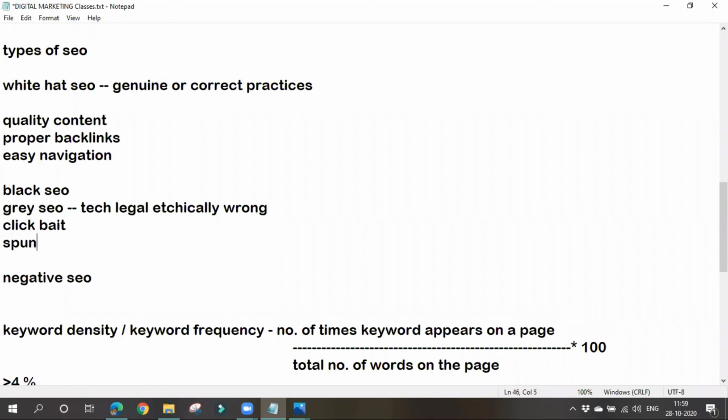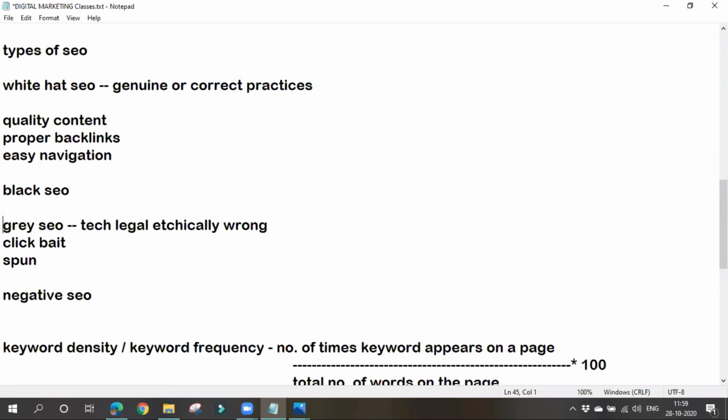Means, in black hat SEO techniques, we have learned that we should not make use of copied content, or we should not use some others' content, right? So we have seen that in case of black hat SEO, we should not make use of duplicate content, right? So now what people do is they go for using spun content. Okay, spun means they'll reuse the content. Slightly altered content, you can say. So they'll rewrite the content and make use of it in their website. Okay, so they'll slightly alter the content.